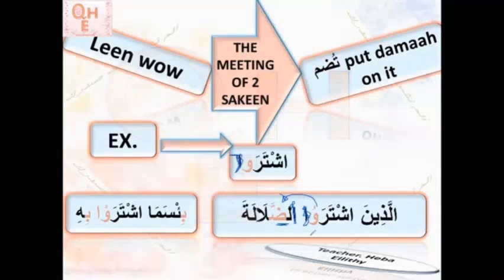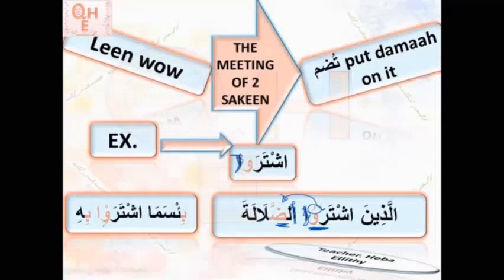اشتروا الضلالة. اشتروا الضلالة. Here, اشتروا به. اشتروا به. اشتروا الضلالة. Inshallah, this is clear for you, the difference between them. So if the last letter in my first word is a leen letter, WOW LEEN, and the letter after is sakin, in this case I put dhammah on top of the leen WOW.